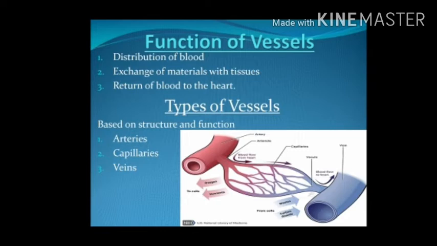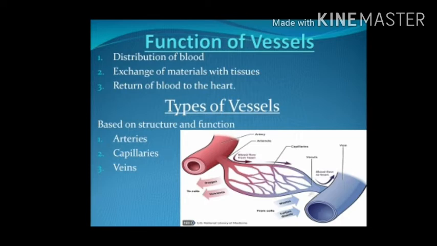The main functions of vessels are: number 1, distribution of blood in the body tissues. Number 2, at the level of capillaries they exchange materials with tissues. It means they provide oxygen and food to the tissues and remove carbon dioxide and waste from tissues. Number 3, they return blood to the heart.